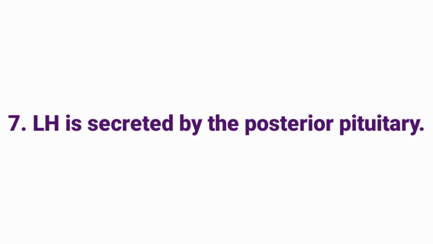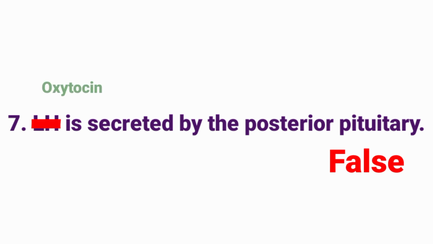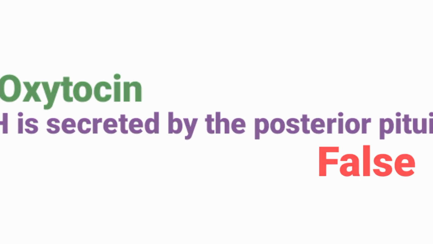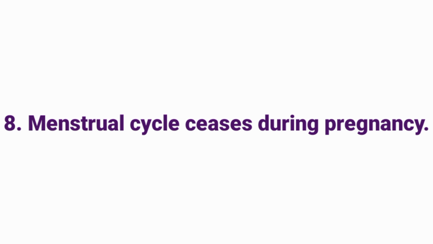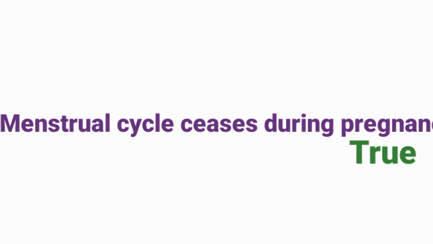LH is secreted by the posterior pituitary. Answer: false. It is not LH, it is oxytocin. So the correct statement is oxytocin is secreted by the posterior pituitary. Menstrual cycle ceases during pregnancy. Answer: true. Menstrual cycle ceases during pregnancy.